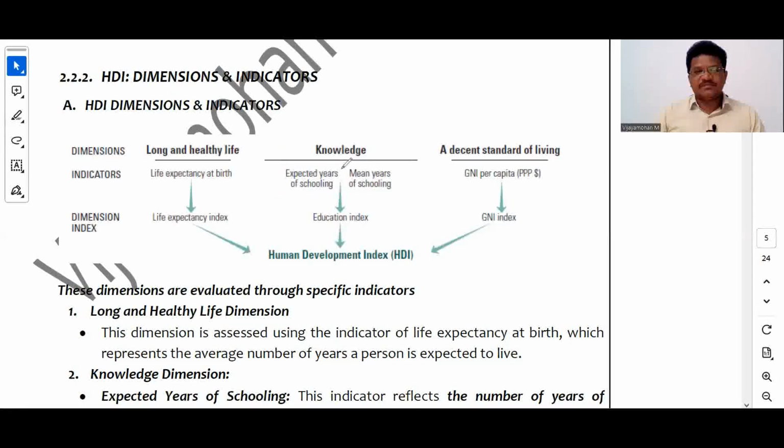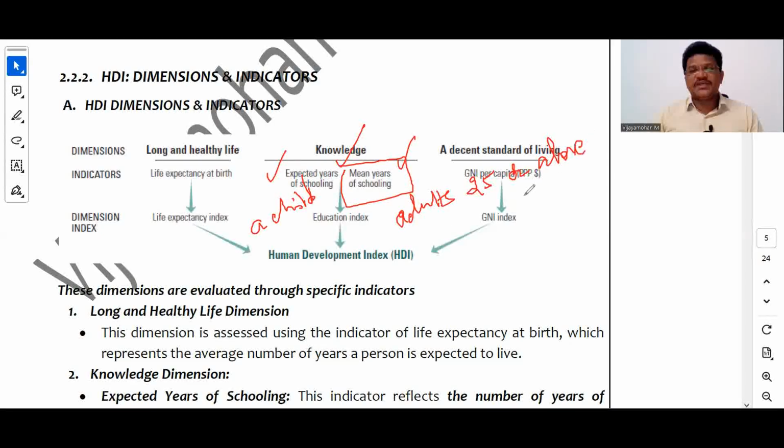Next, what is mean years of schooling? Expected years of schooling is related to a child going to school, whereas mean years of schooling is related to adults aged 25 or above.